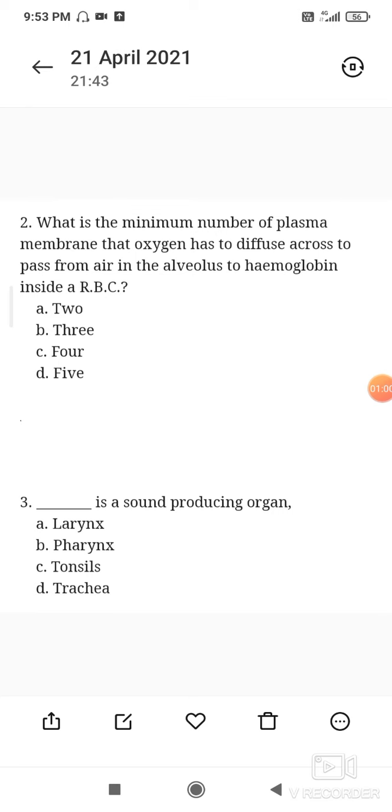So next, second question. What is the minimum number of plasma membranes that oxygen has to diffuse across to pass from air in the alveolus to hemoglobin inside a RBC?